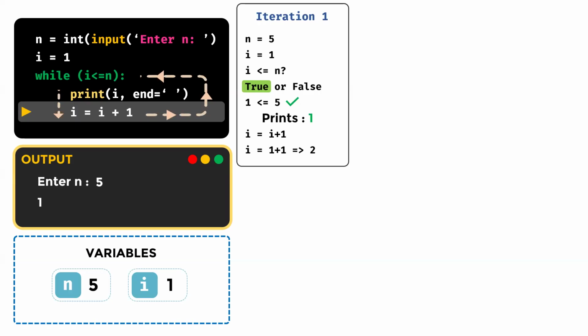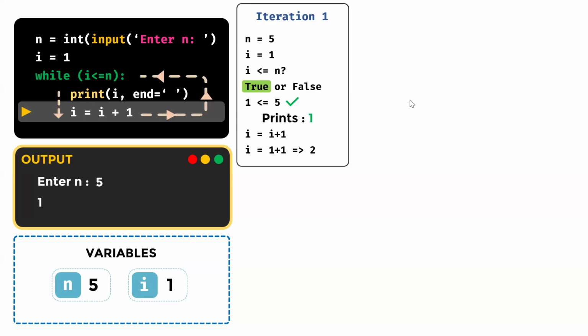Now what happened? We have reached the last statement of a loop. I hope you all remember. What happens when we reach the last statement of a loop? What will happen when the last statement of a loop is executed?